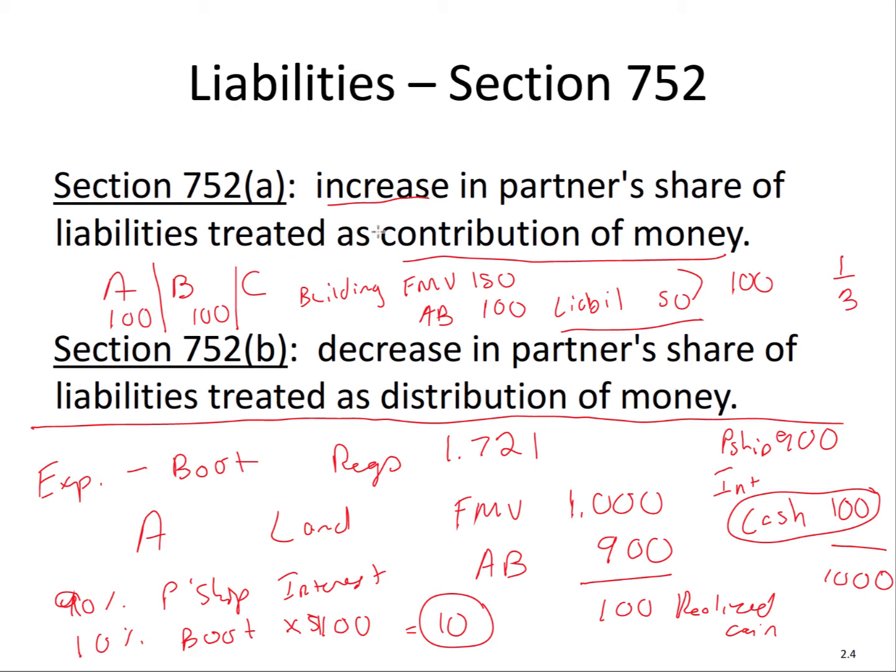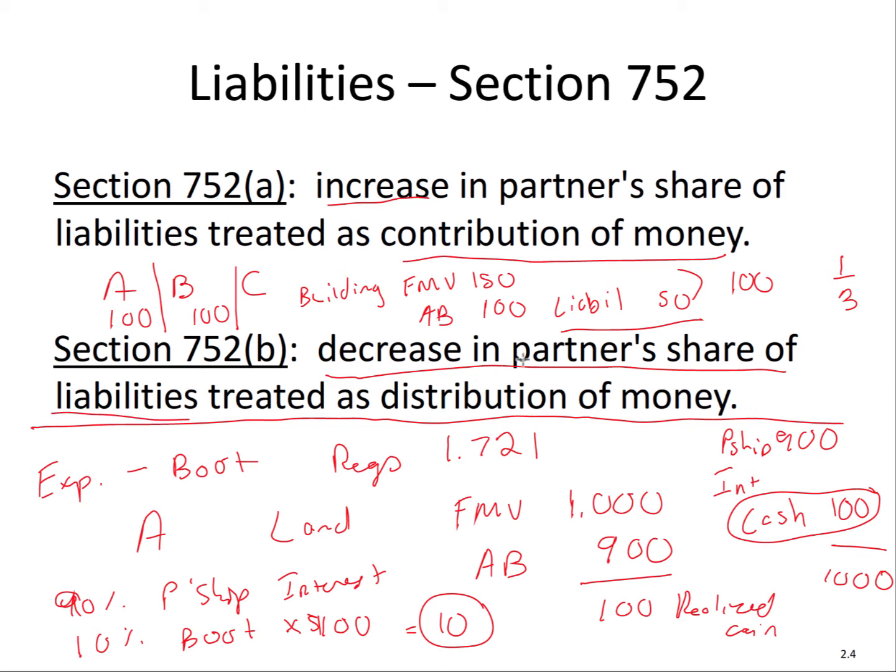They actually get to add that onto their basis as if they're contributing money. However, C has a decrease in liabilities because C originally had a liability of $50, but now C only has 1/3 of that. So 50 times 1/3, which is just under $17, $16.67. That's the portion that C is considered contributing to the partnership, but C also gets a relief of the 2/3 of the $50 because C is decreasing the partner's share of liabilities.